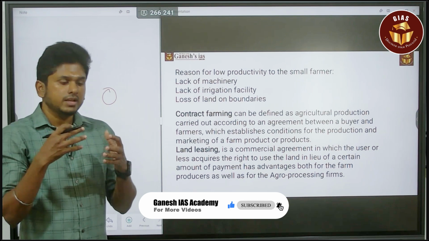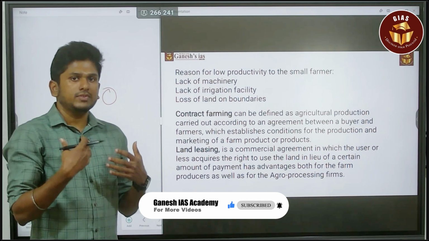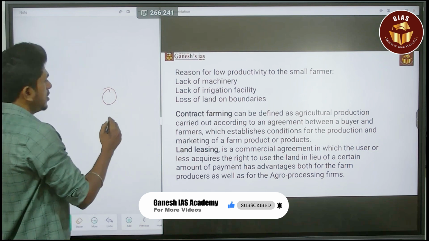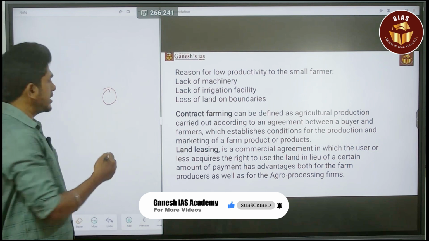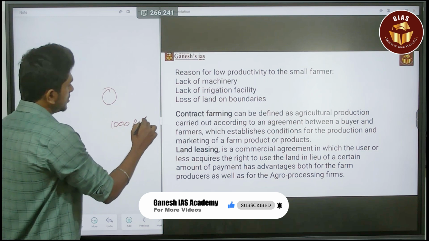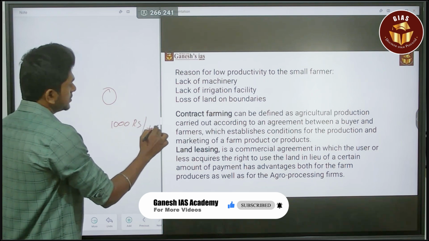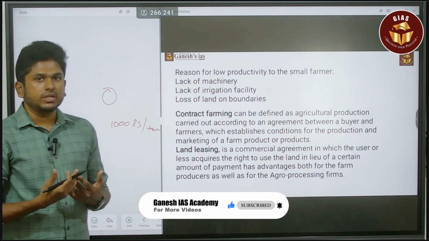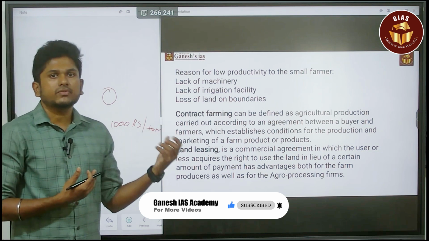These are certain conditions I may put, and I will say that I will buy the potatoes at this price, for example 1,000 rupees per ton. In such a way I will make an agreement. So that is called contract farming.